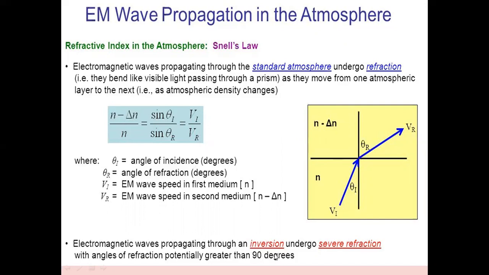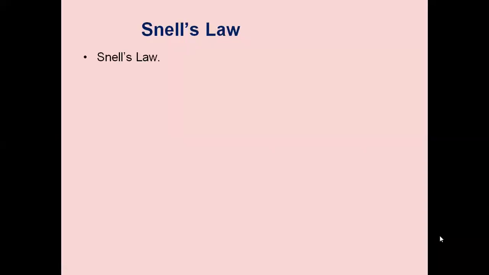Electromagnetic waves propagating through an inversion undergo severe refraction, with the angle of refraction potentially greater than 90 degrees. When the second medium has the higher value, that is, if eta minus delta eta is higher, where delta eta is the change, there is more bending into the second medium. So we'll study Snell's law in detail.